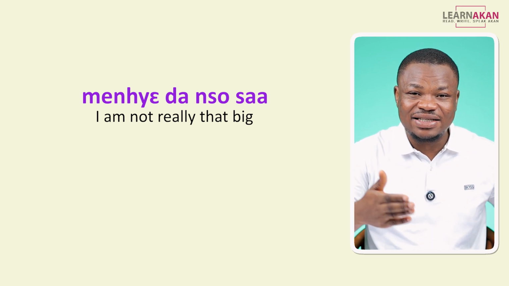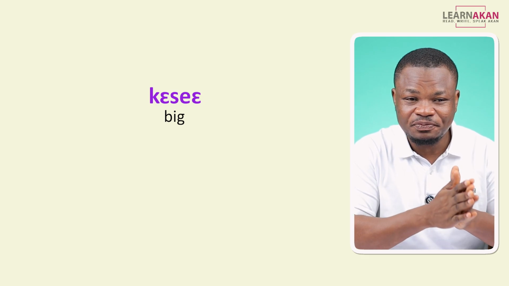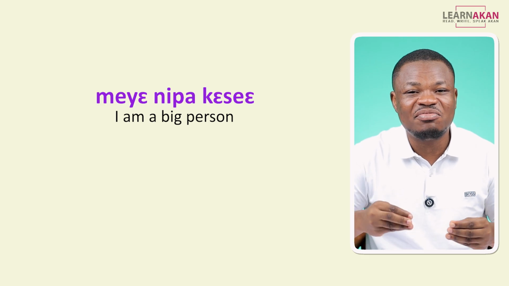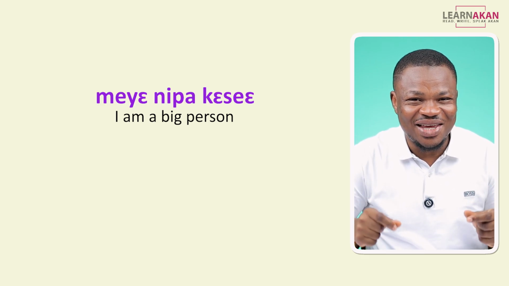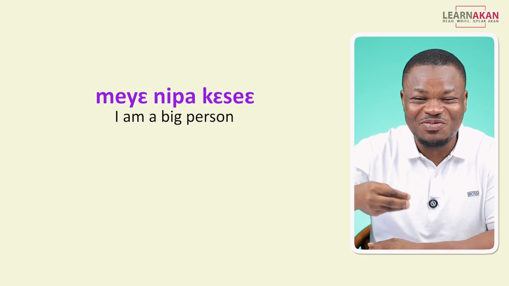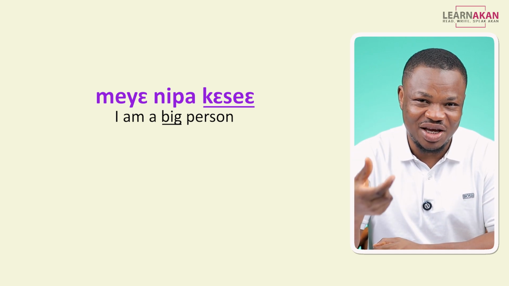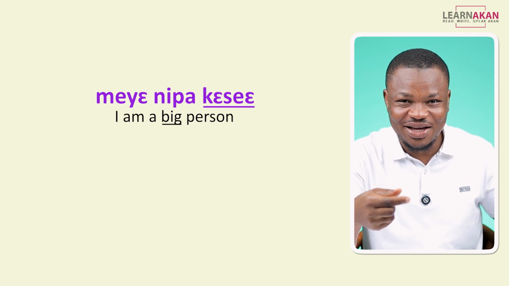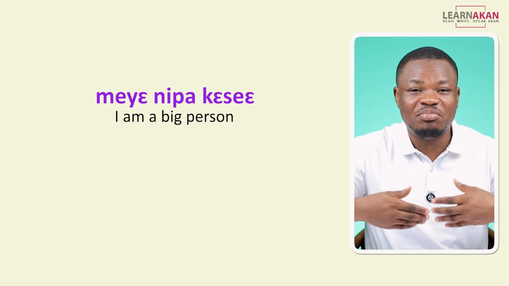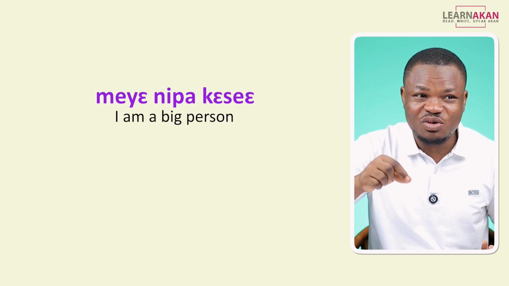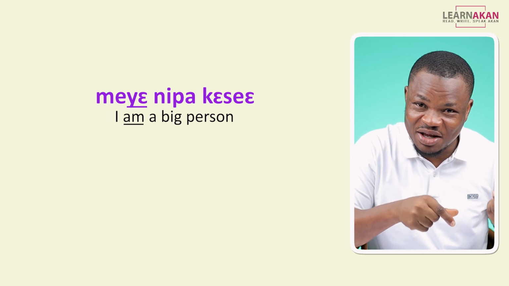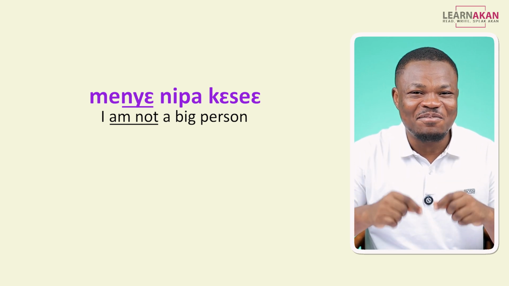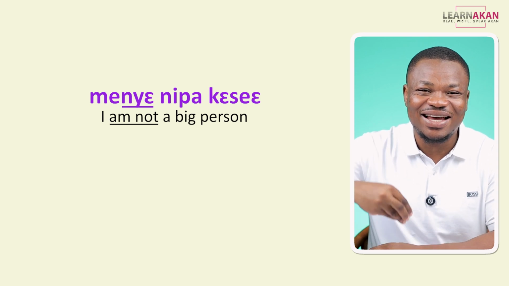But we can also use the adjective kesie. So if I want to say, for example, I am a big person, I can say meye nipa kesie. So we have kesie as big, the adjective big. We have a lesson on the adjectives up here. So meye nipa kesie, I am a big person. If we want to negate this, we will negate the to be verb ye in the middle, and then we will have menye nipa kesie. Menye nipa kesie, I am not a big person.